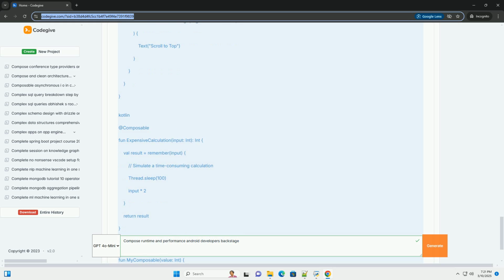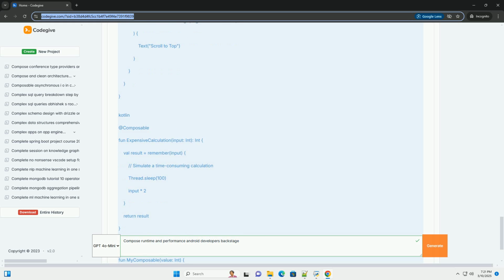Use remember correctly. Remember is essential for preserving state across recompositions. However, don't overuse it. Only remember state that is actually needed to persist. For example, don't remember a simple calculation that can be re-executed cheaply on each recomposition. Use rememberSaveable for configuration changes. Remember only preserves state within a single composition.